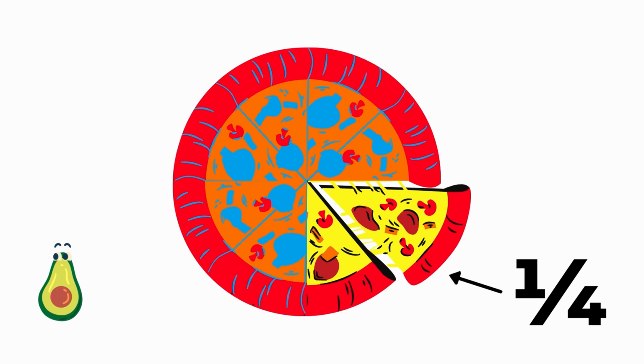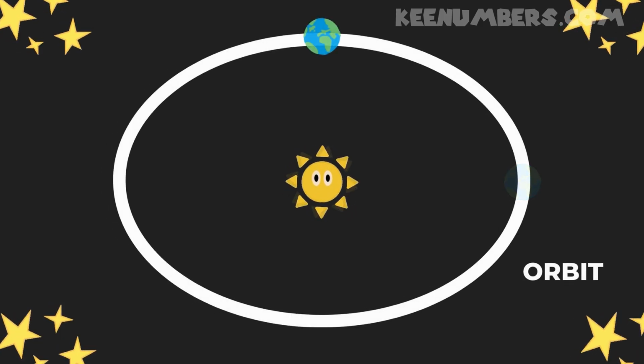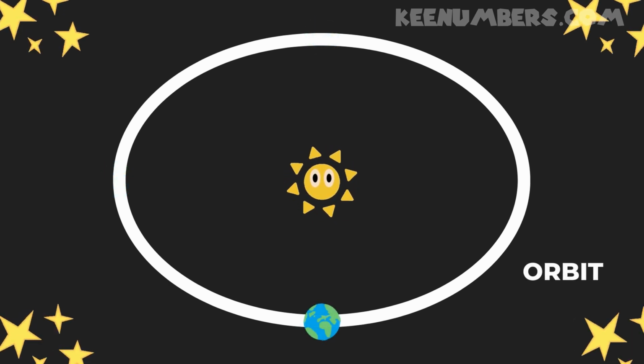And it's the same with a day. 1/4 of a day is about 6 hours. Our Earth orbits around the sun in 365 days and 1/4 of a day, or 6 hours.